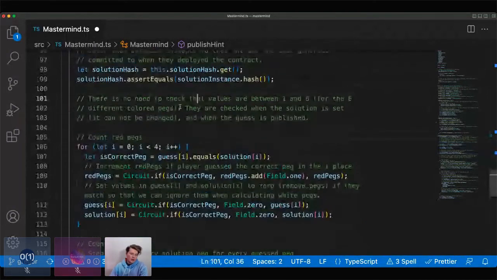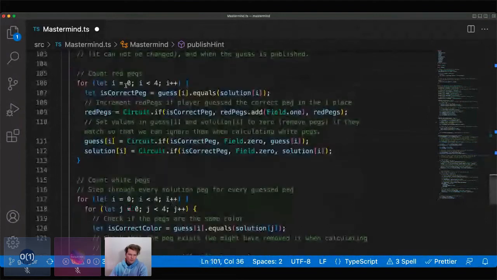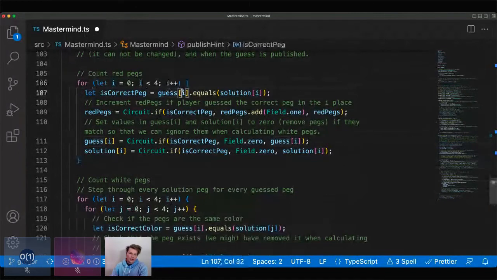So next thing we'll do is we'll count the red pegs, and we're just going to go through all 4 pegs again, and we'll check if the guess at a given index matches the solution at a given index. And so this is a bool. And then we use this circuit if in order to make sure that the if statement here is constrained instead of using like a JavaScript if statement. That would not necessarily be a part of the proof. And so it would open the door for people who are really smart to be able to work under the hood and maybe find a way to generate false proofs. So that's why we have to use this instead of a normal if statement.